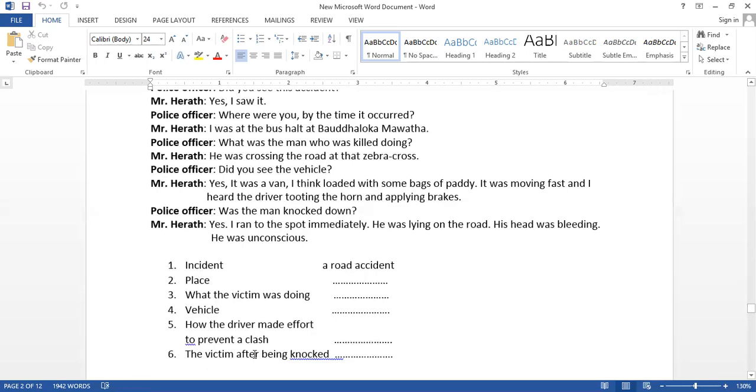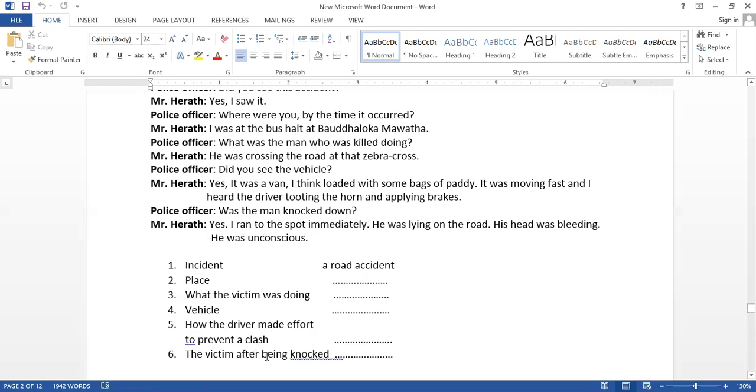Then victim after being knocked. Now what happened? Was the man knocked down? Yes. Mr. Herat says yes. I ran to the spot immediately. He was lying on the ground. His head was bleeding. He was unconscious.